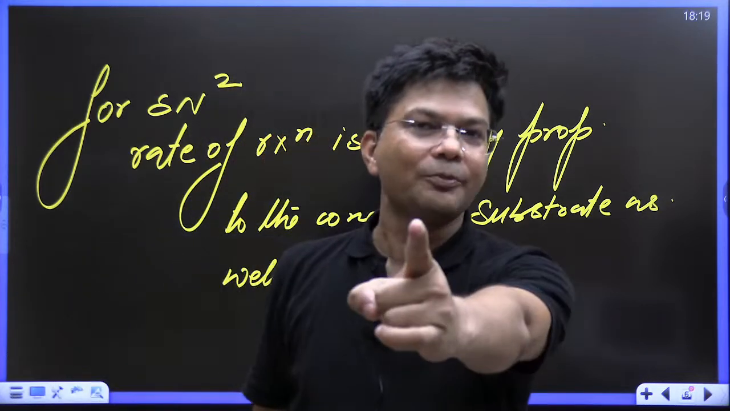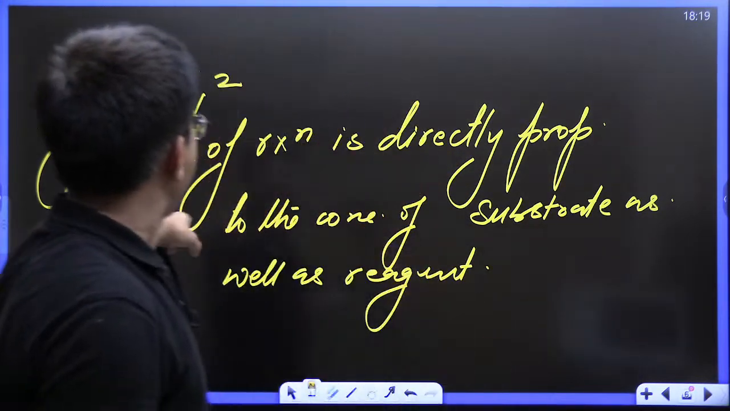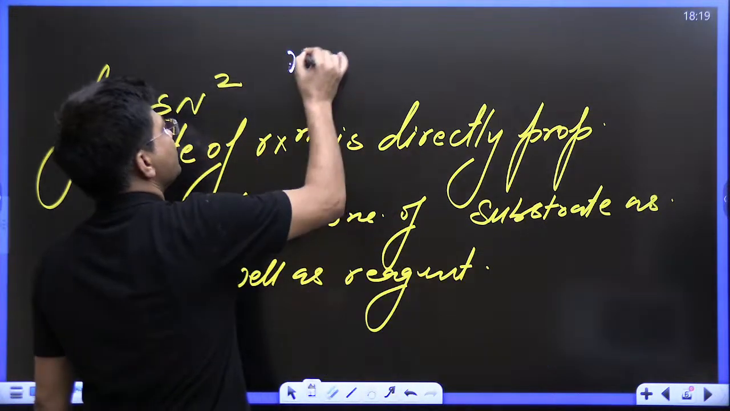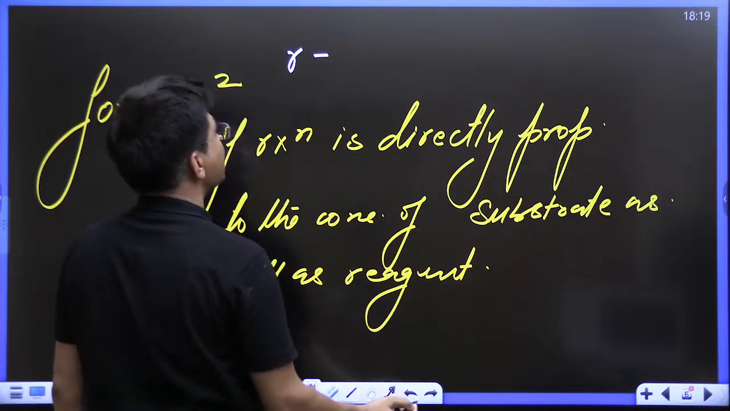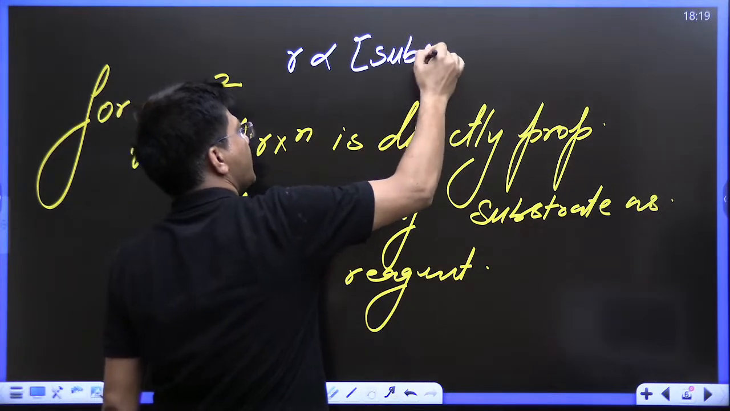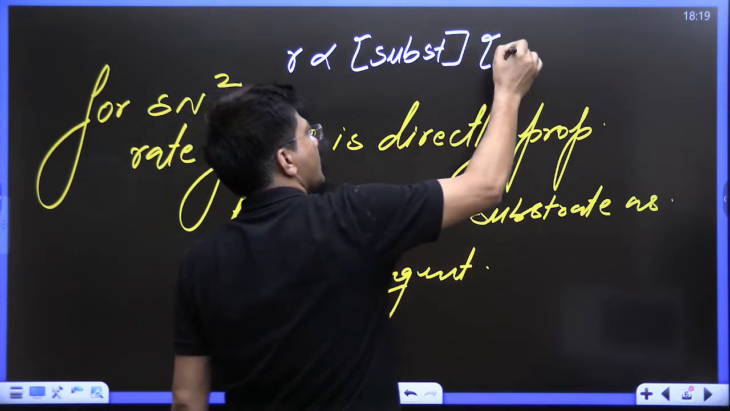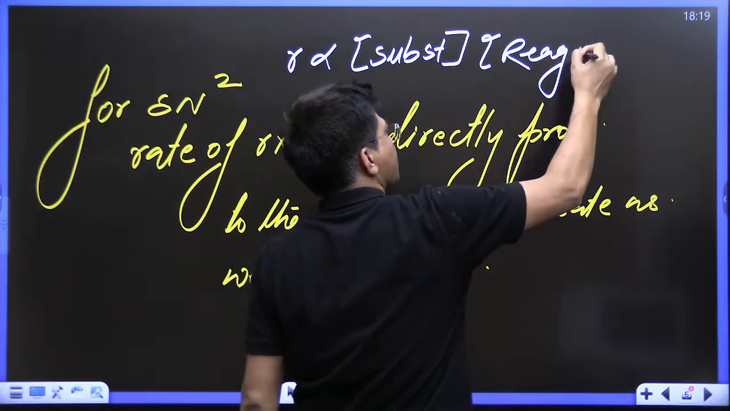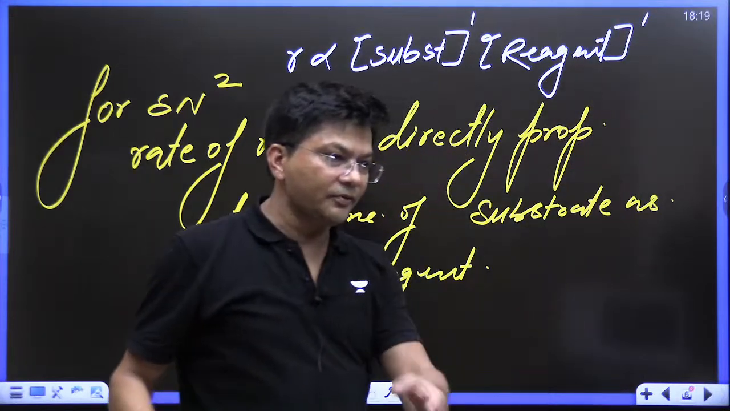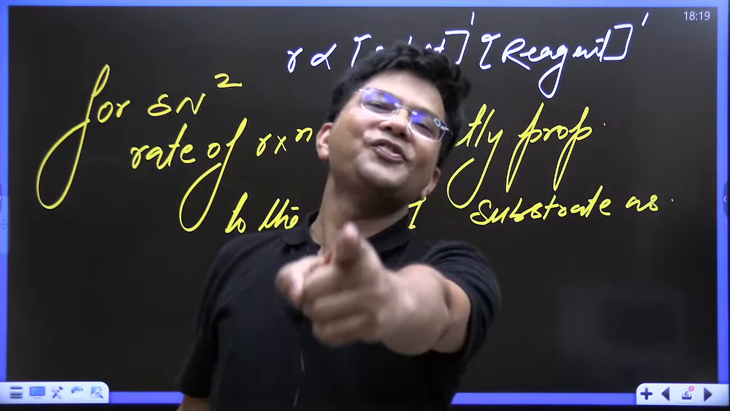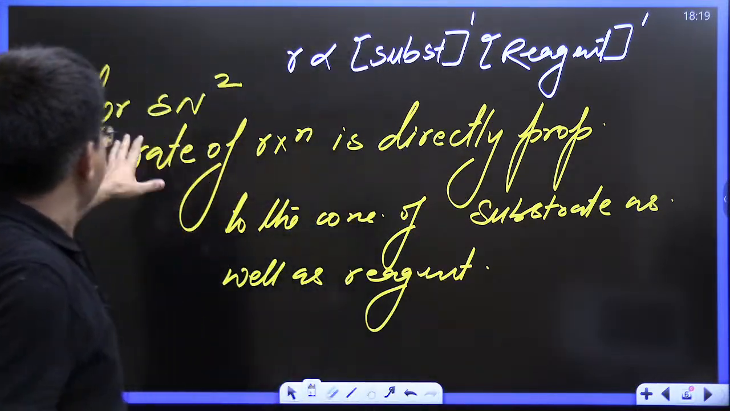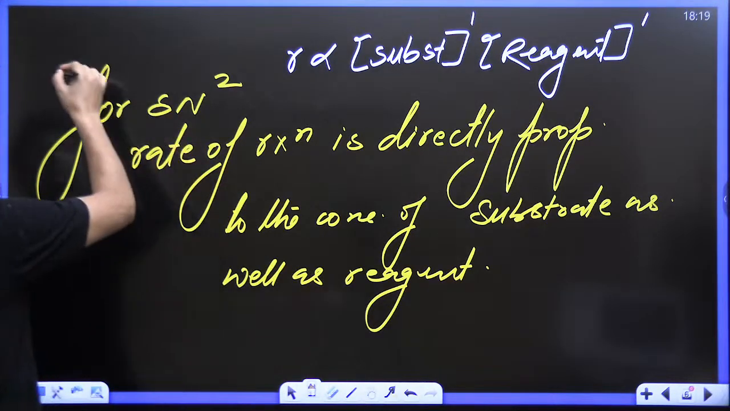Kids, do let me know, will this car move fast or slow? Now the ball is in your court. Will this type of car, where both are deciding, move slow or fast? Everyone, do let me know. Fast moving car. So this type of reaction is a fast reaction. SN2 reaction is a fast reaction.